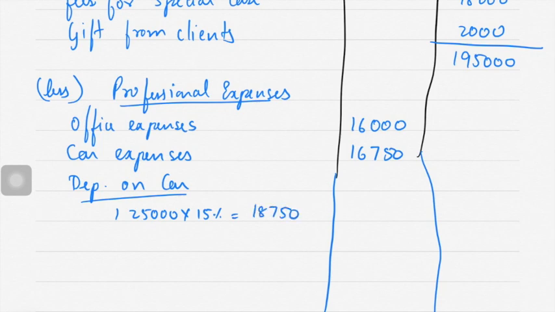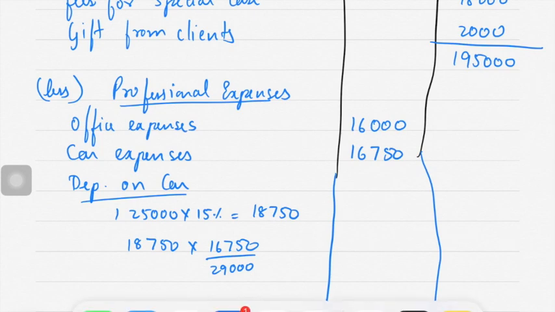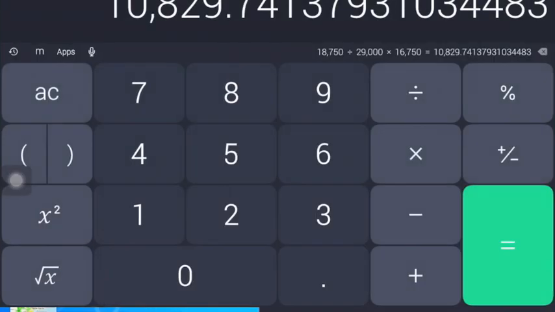Then 18,750 in this ratio: 18,750 into 16,750 divided by 29,000. So how much does this come to?